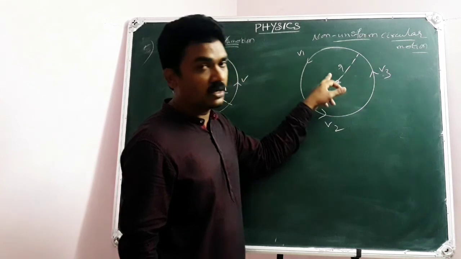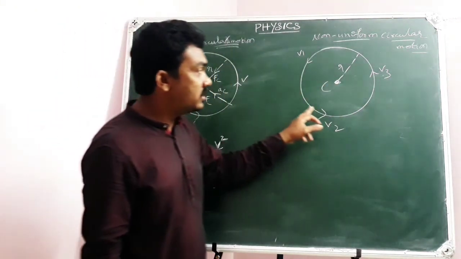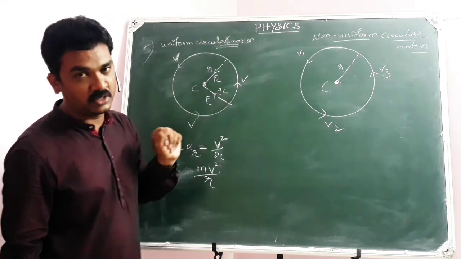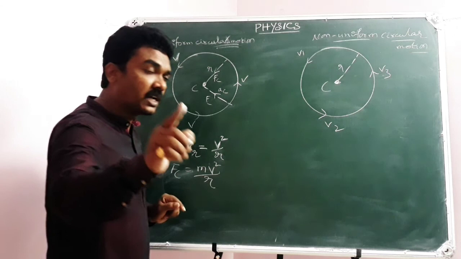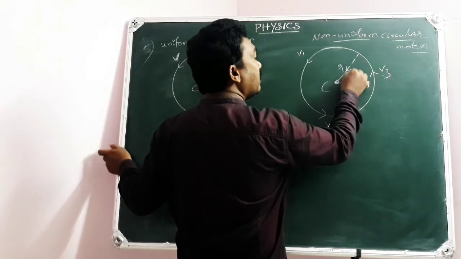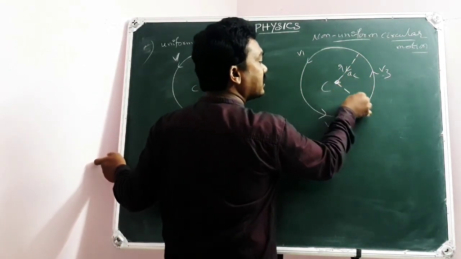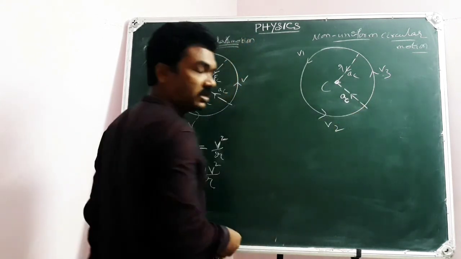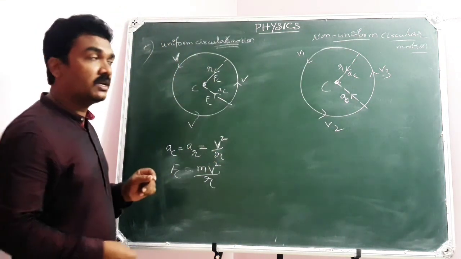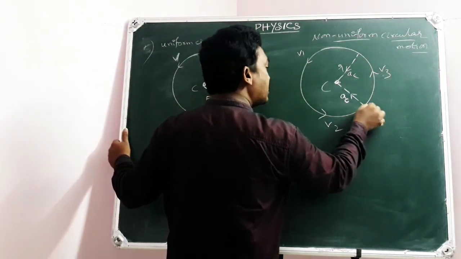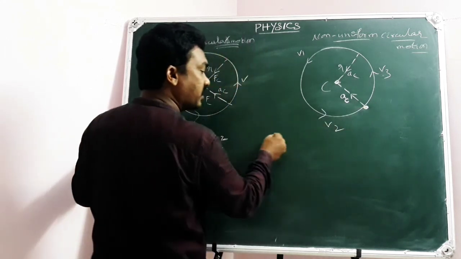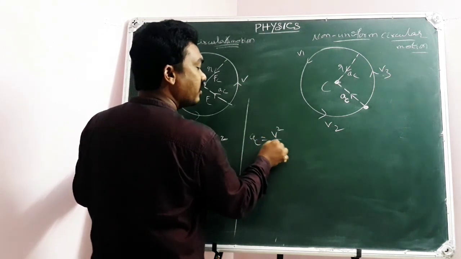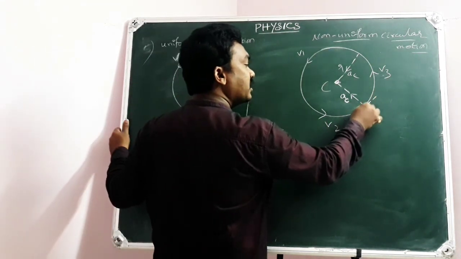In non-uniform circular motion, there is a change in the speed of the particle, and also a change in the direction of motion. Due to the change in the direction of motion, your particle will have centripetal acceleration. Hope you are listening. At that instant of time, if the speed is v, then the centripetal acceleration is v squared by r. Here v means instantaneous speed.